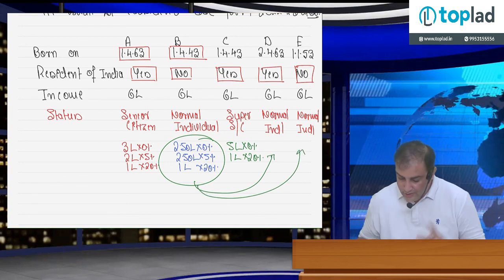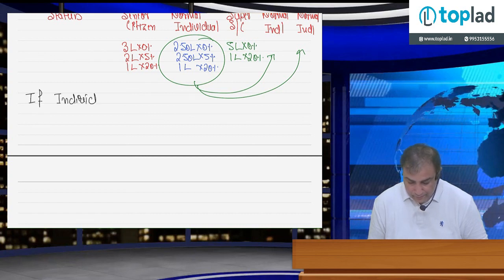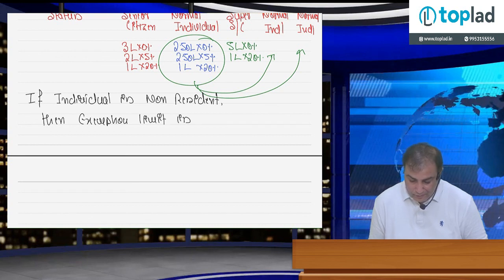Is it clear? So dear, remember, now please write down. If individual is non-resident, then exemption limit is 2,50,000 and first slab rate.